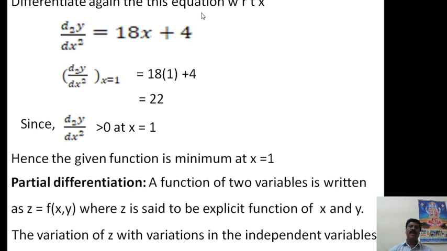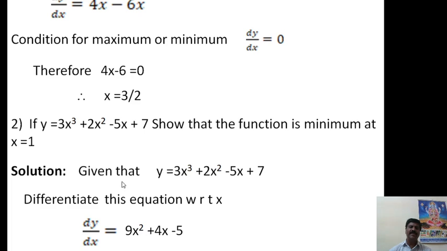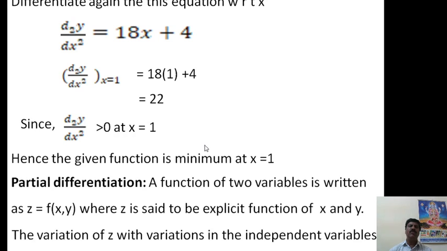Now it is given that the function is minimum at x is equal to 1. To prove this, you have to put x is equal to 1 in d2y by dx square. After substituting, 18 into 1 plus 4, you will get 22. Since d2y by dx square is greater than 0 at x is equal to 1, hence the given function is minimum at x is equal to 1. Such type of question will be asked in the examination.